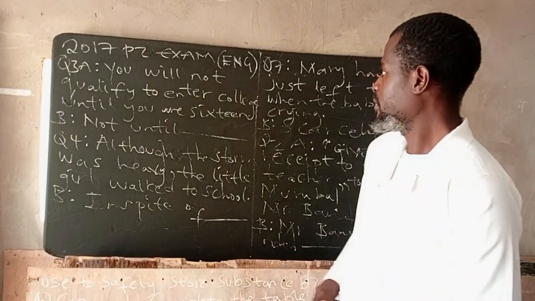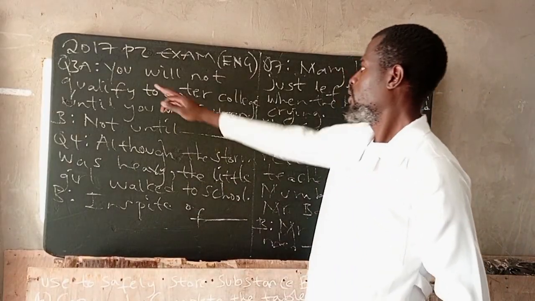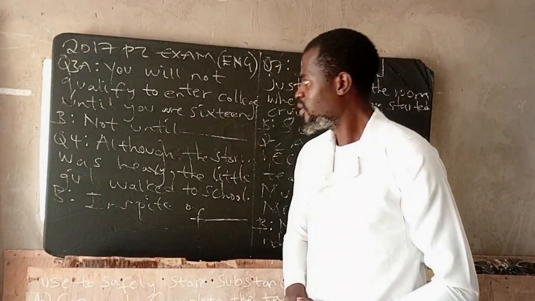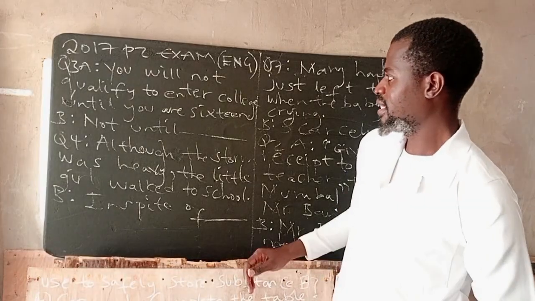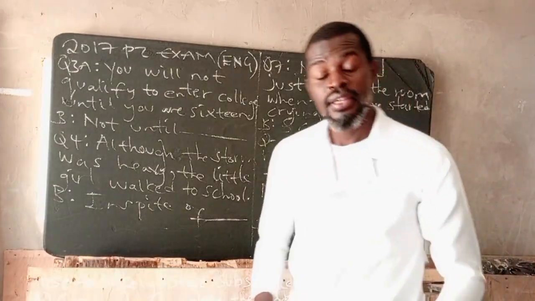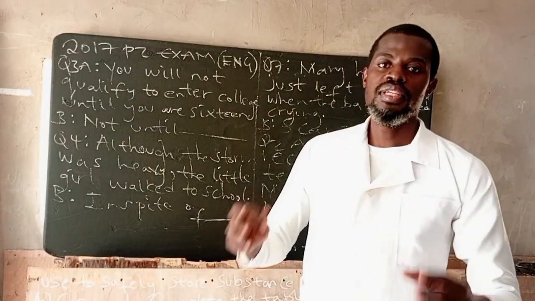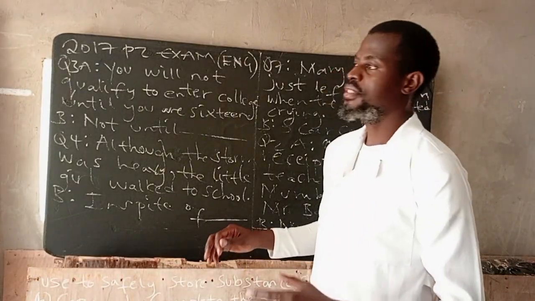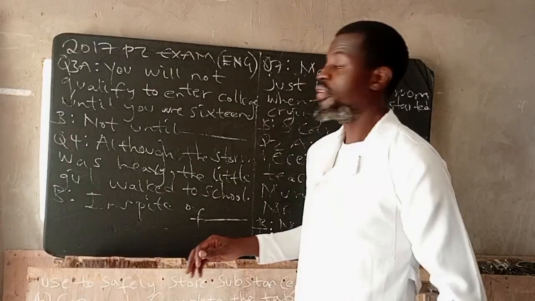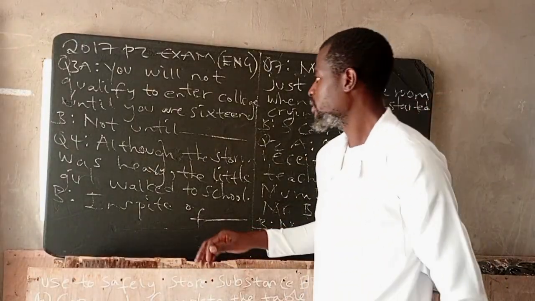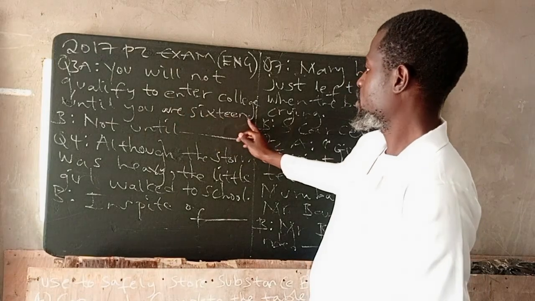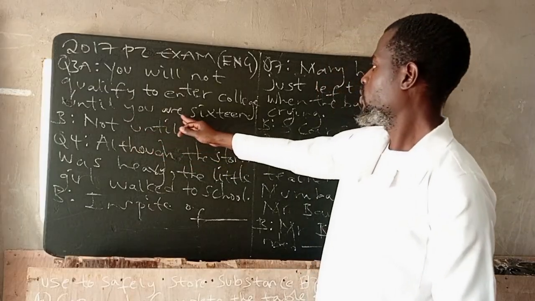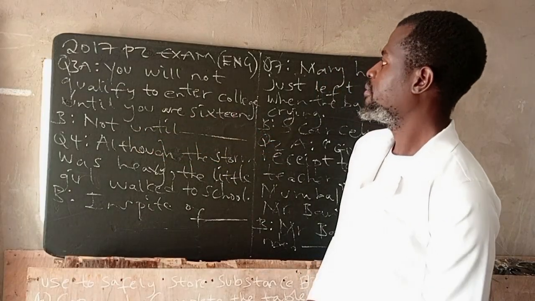I'm picking question 3. You will not qualify to enter college until you are 16. So let's transform this sentence starting with not until. Okay, so guys, this falls under conditional sentences type number 1. Remember, this is a likely condition, so you have to identify the condition before you transform this. So our condition is you are 16. Our answer will just be not until you are 16.